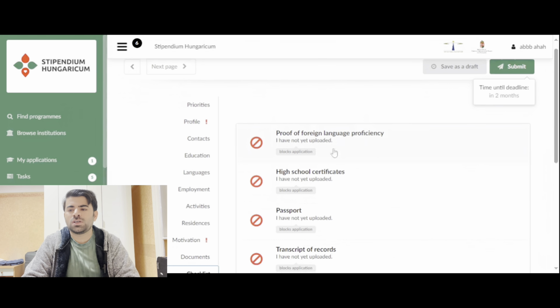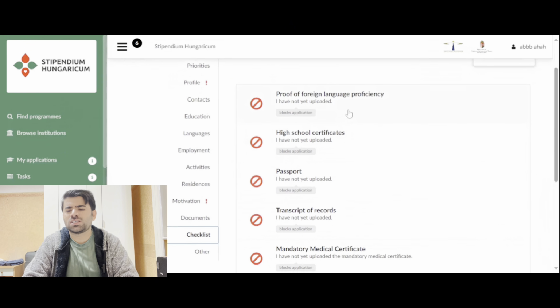High school certificate means all the certificates, as you can see here. If it's matriculation or intermediate, you have to upload it here. If you don't have an intermediate certificate, let's say, you just have to upload the matriculation certificate. Passport: if you have a passport, you can upload your passport here. But if you don't, you can upload an ID card here as well.